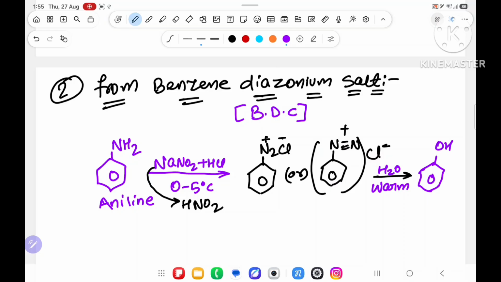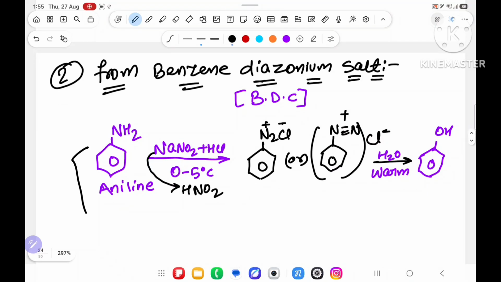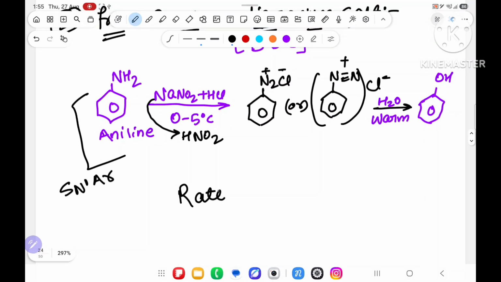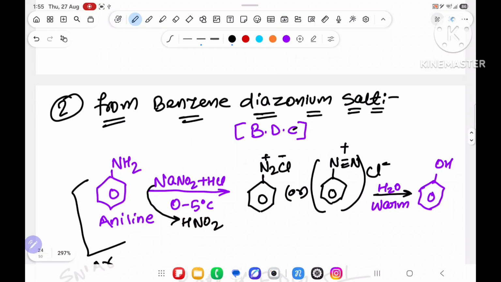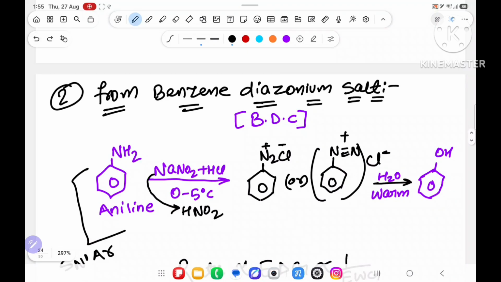This will follow unimolecular aromatic substitution. The previous one follows bimolecular aromatic substitution, but this one follows unimolecular aromatic substitution, and their rate is directly proportional to electron donating group, inversely proportional to electron withdrawing group. Sometimes they will ask the stability of benzene diazonium salt. Benzene diazonium salt, BDS. Benzene diazonium chloride salt, it is also chloride.